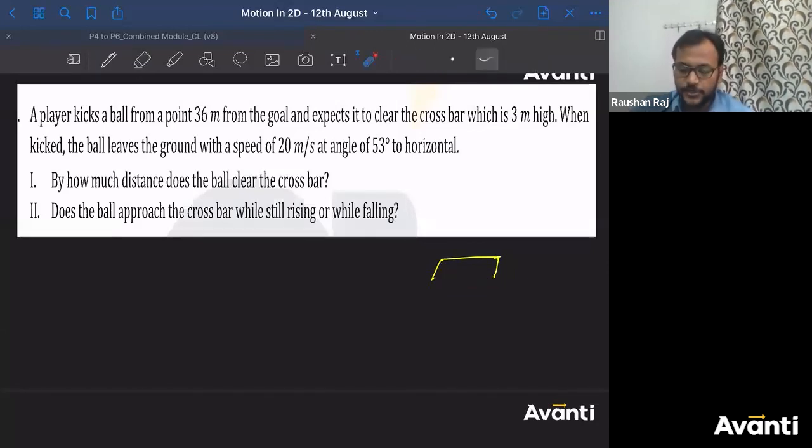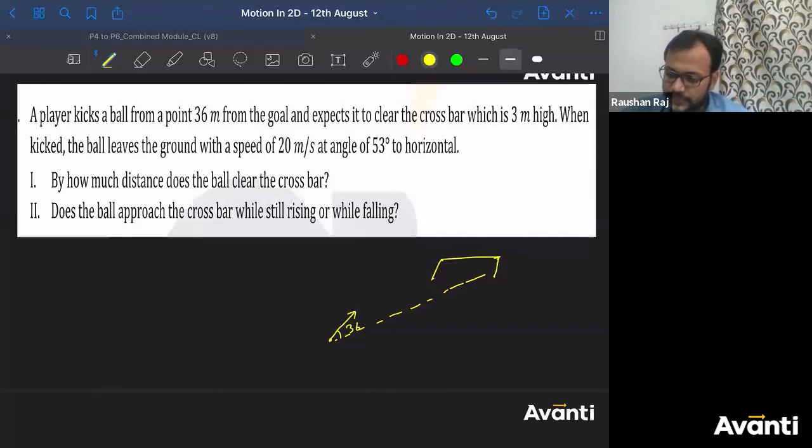If a player is going to kick a ball from here, at 36 meter. So let's say from here, this is the horizontal line. All right, a player is going to kick a ball from here at 37 degrees, right? How much is it? 53 degree. At 53 degrees. This is 20 meter per second, and this height is how much, bacha log? 3 meters. All right. This horizontal distance is 36 meter.